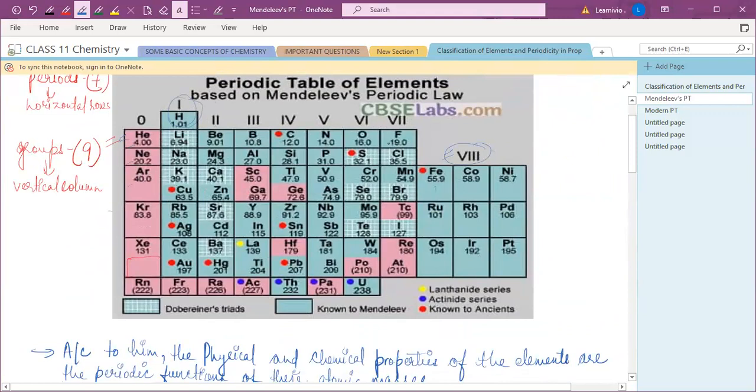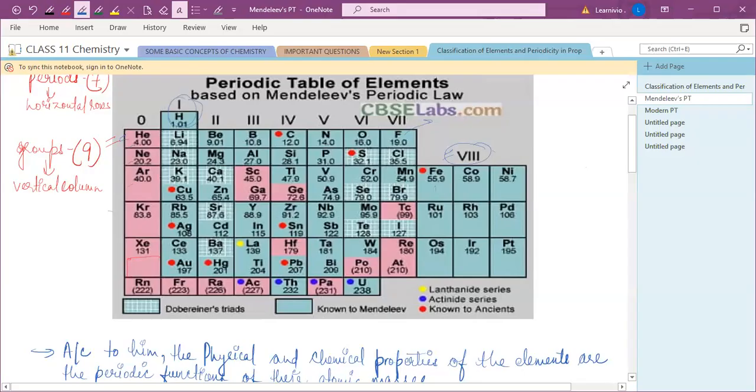It also has some similar properties, just like the halogens. Halogens are the seventh group elements: fluorine, chlorine, bromine, iodine, and so on. So hydrogen has been placed in group 1, but it also resembles the halogen atoms in many properties.